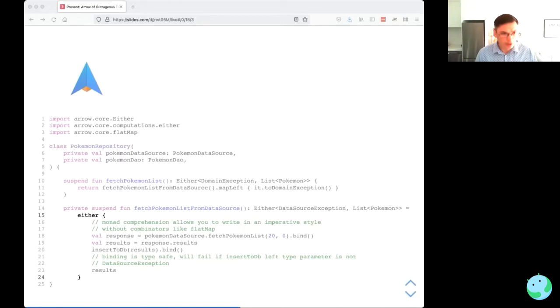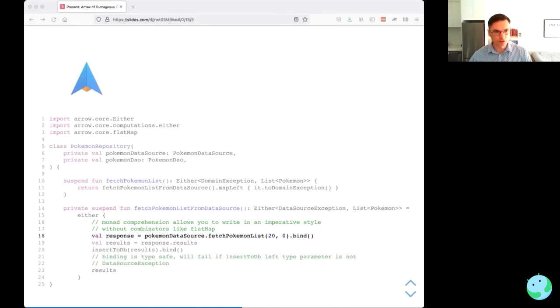Monad comprehension is a scary word, but you can think of it like a sequence builder. A sequence builder gives you a block in which you can compose a sequence very easily using yield, and the monad comprehension gives you the same thing. It gives you a scope in which you can access code that calls through to eithers and then write in an imperative style without having to use flat map or map left.